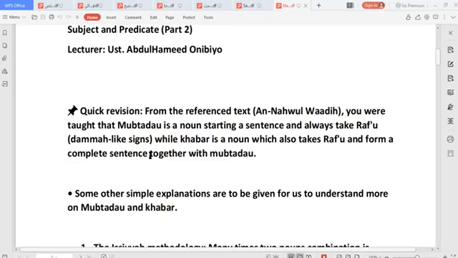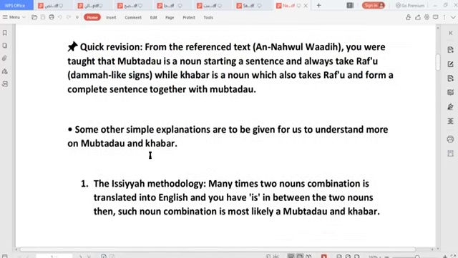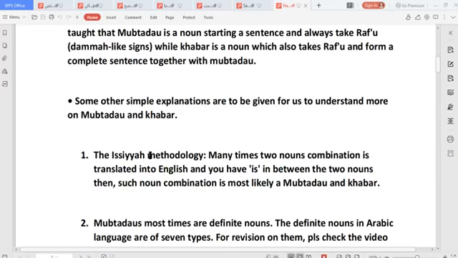The mubtada alone cannot form a complete sentence, and the khabar alone cannot form a complete sentence. Both of them have to come together in order to form a complete sentence. Now, let's move on. Some other explanation is going to be given to further understand mubtada and khabar. We are going to be firm in mubtada and khabar.